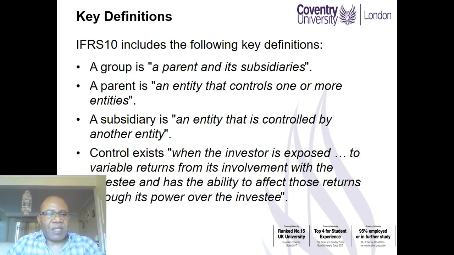First, let us look at some key definitions. A group is defined as a parent and its subsidiaries. A parent, therefore, is an entity that controls one or more subsidiaries or entities. A subsidiary is an entity that is controlled by another entity. So what is control then?